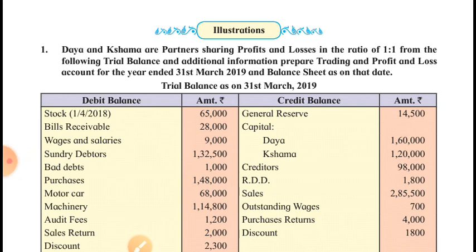Let's try to understand the first illustration. Daya and Kshama are partners sharing profits and losses in the ratio of 1 is to 1, means 50-50 partners they are. From the following trial balance and additional information, prepare final accounts for the year ended 31st March 2019. Trial balance as on 31st March 2019 means this is the accounting year 2018-19.